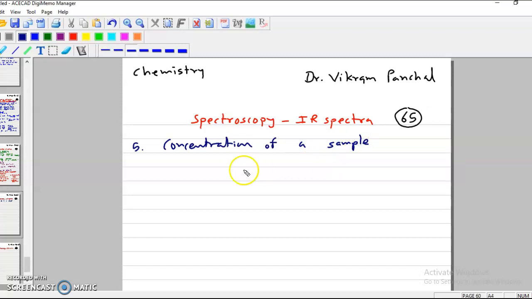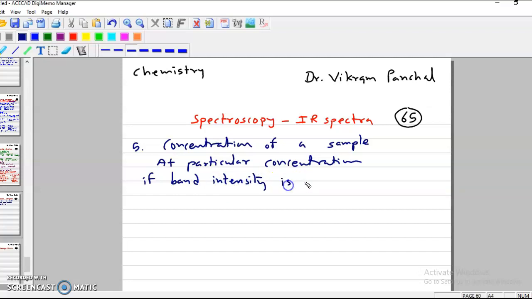At a particular concentration, if band intensity is maximum, that is the required concentration.